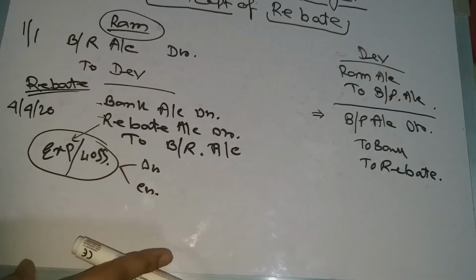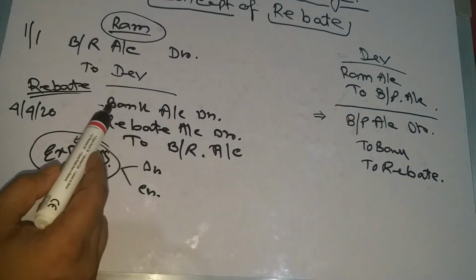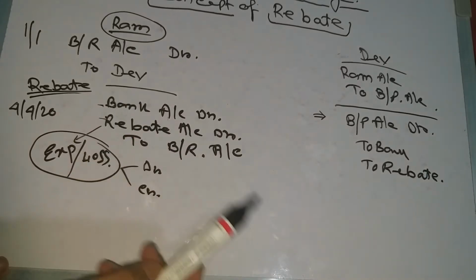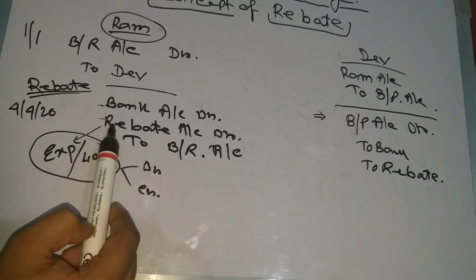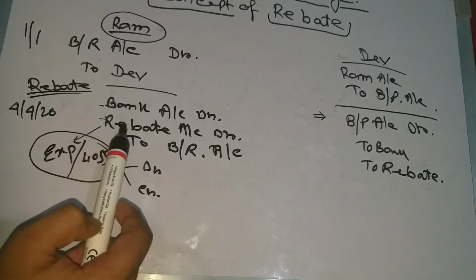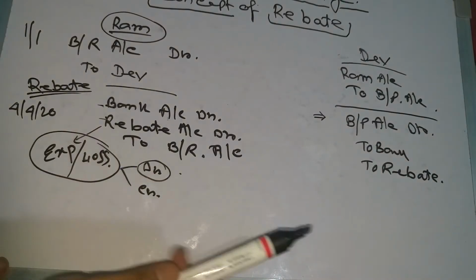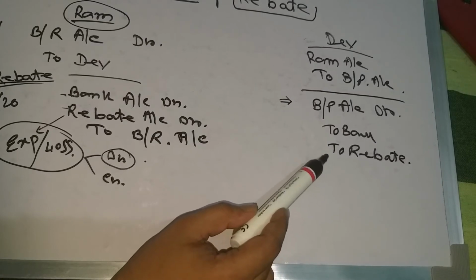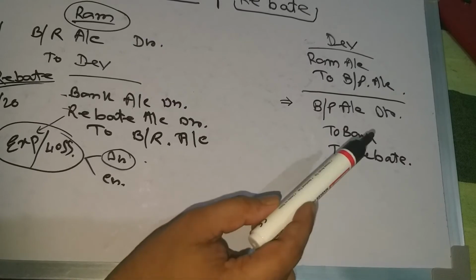So in the books of Ram it will be bank account debit, rebate account debit to bills receivable, because rebate is an expense or loss, and expense increases so it will be debit. And here rebate is received, that's why it will be income, so it is credit.